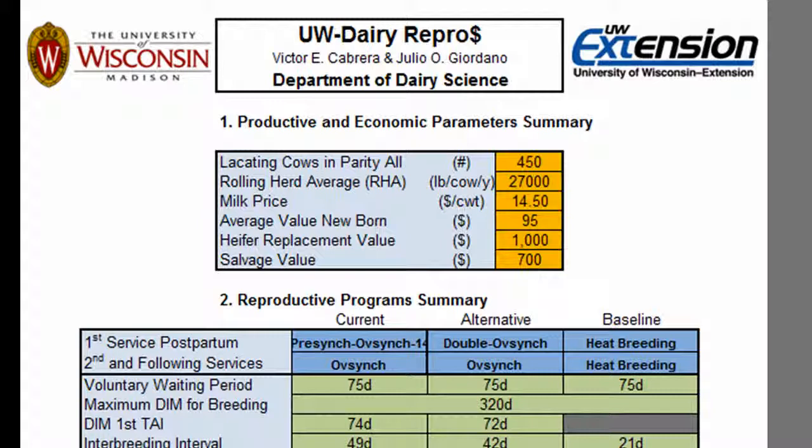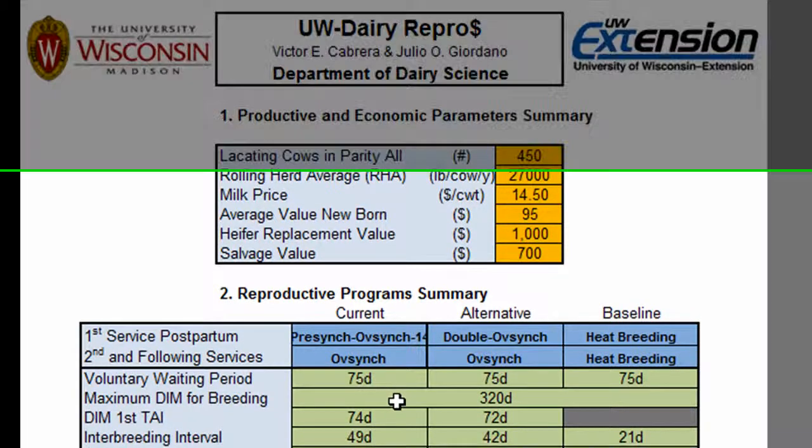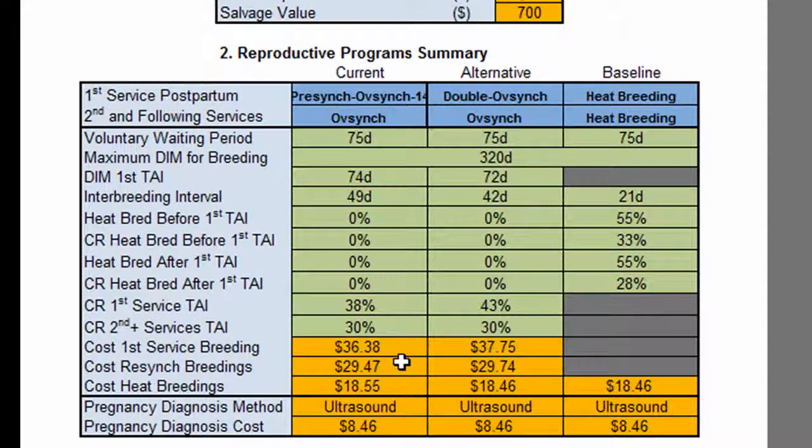The Results tab contains a series of tables and graphs which provide solid supporting evidence for our evaluation. Tables 1 and 2 summarize our input information, and in Table 2 you'll find calculated values for the cost of each AI service and method of pregnancy diagnosis.